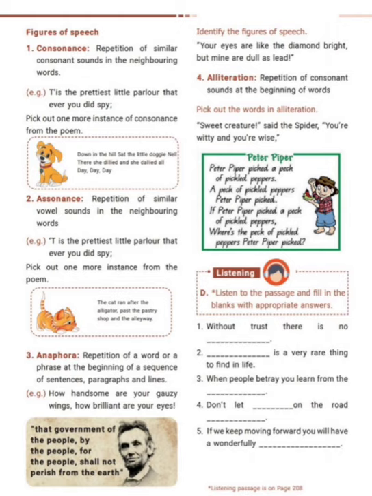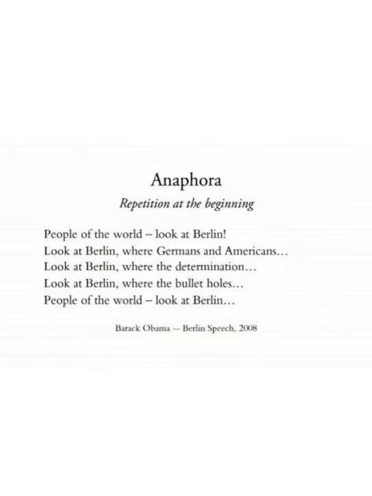How handsome are your gauzy wings? How brilliant are your eyes? See, these are the lines from The Spider and the Fly. So, your gauzy, your eyes. So, this "your" is repeated, right? This is anaphora. Then below one example is given. See that, government of the people, by the people, for the people shall not perish from this earth. So "the people" is repeated, right? So this is anaphora. Clear?